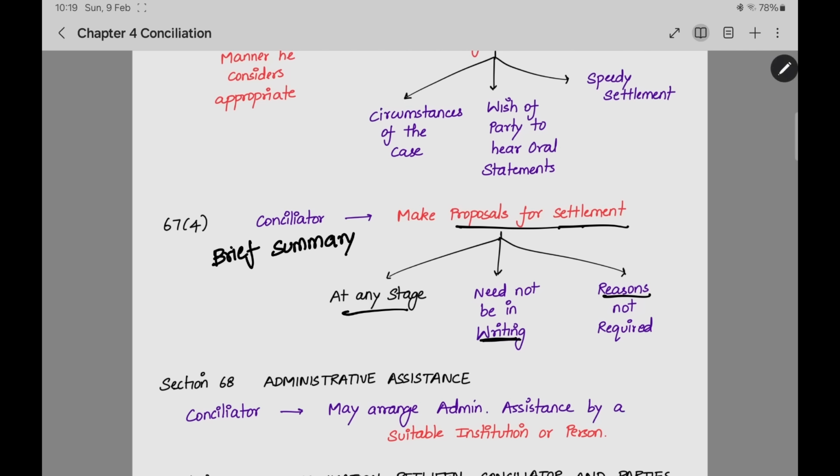The settlement need not be in writing. It can be oral also. And reasons are not required, why I am making this settlement, that reason is not required. This is given under section 67, subsection 4.